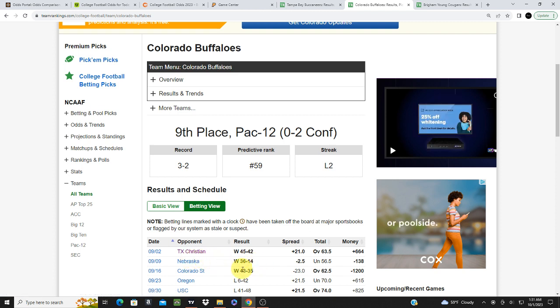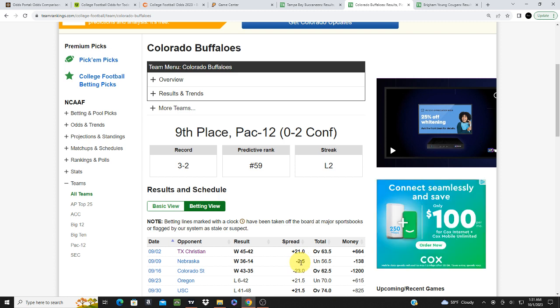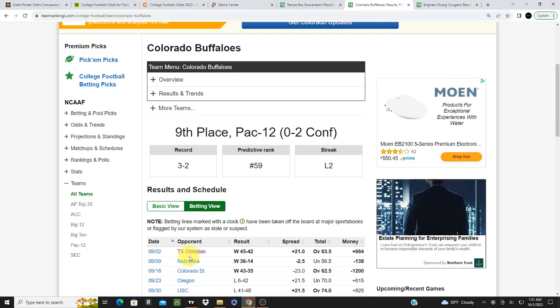So this was considered an underreaction, with Colorado only being a -2.5 point favorite at home. I feel like they should have been a 7-point favorite. They should have been a lot bigger of a favorite, especially coming off this win against TCU.